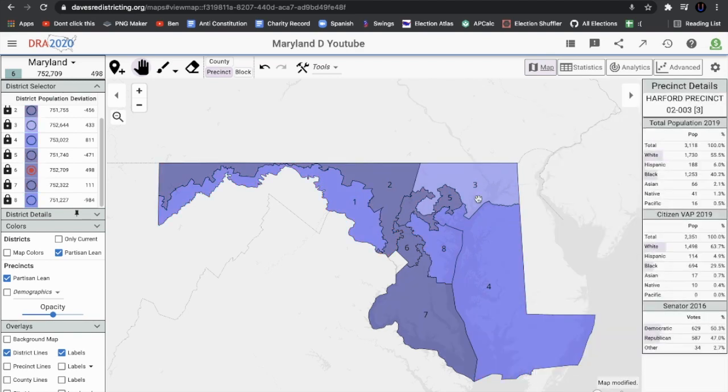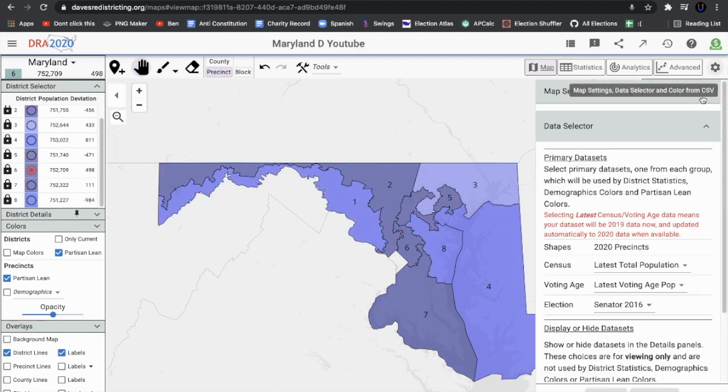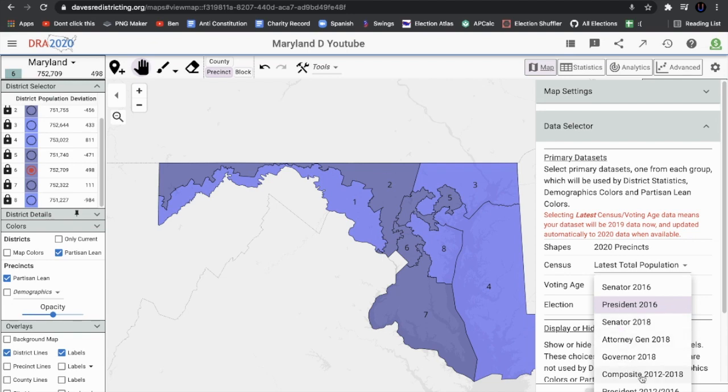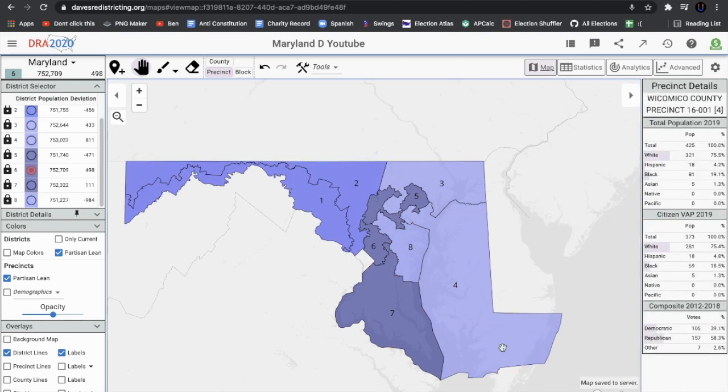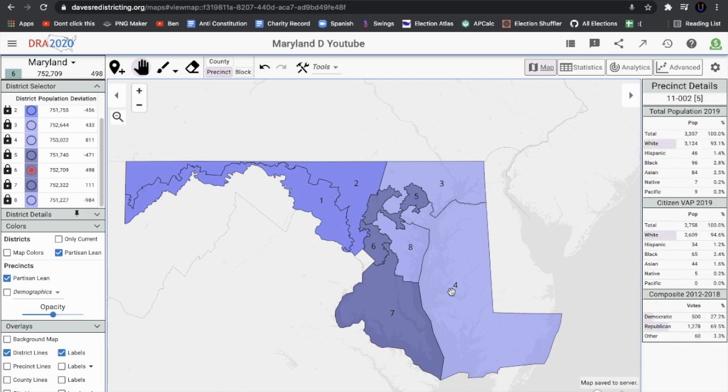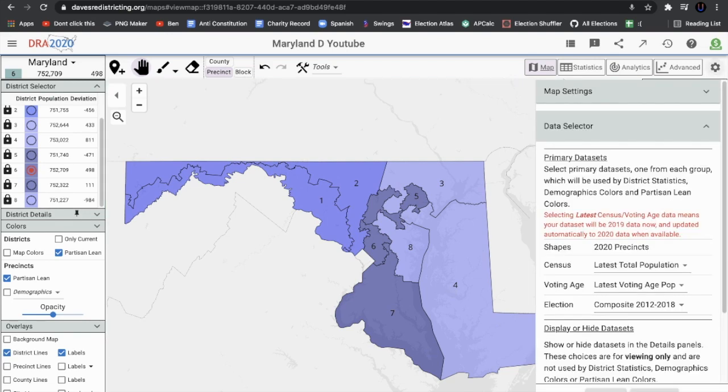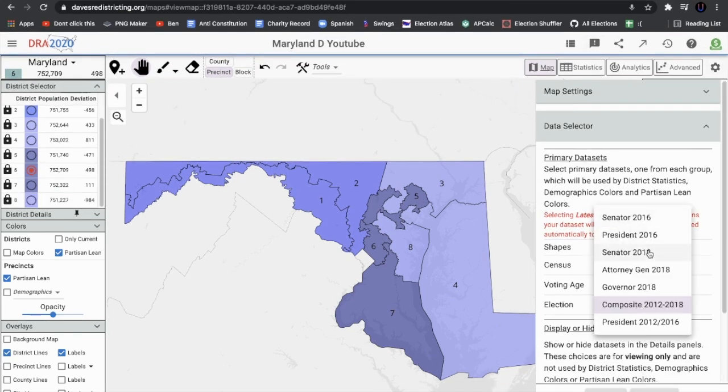So, yeah. Now, this was a little competitive in the 2016 presidential election. It was more solid for the Democrats. Let's take a look at the composite data. It gets a little redder, these three over here, but that's mostly due to Hogan having two wins in there.